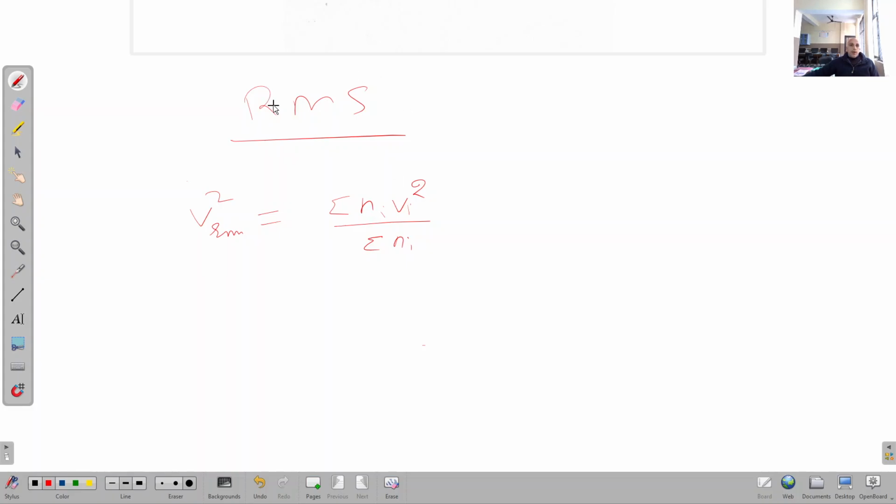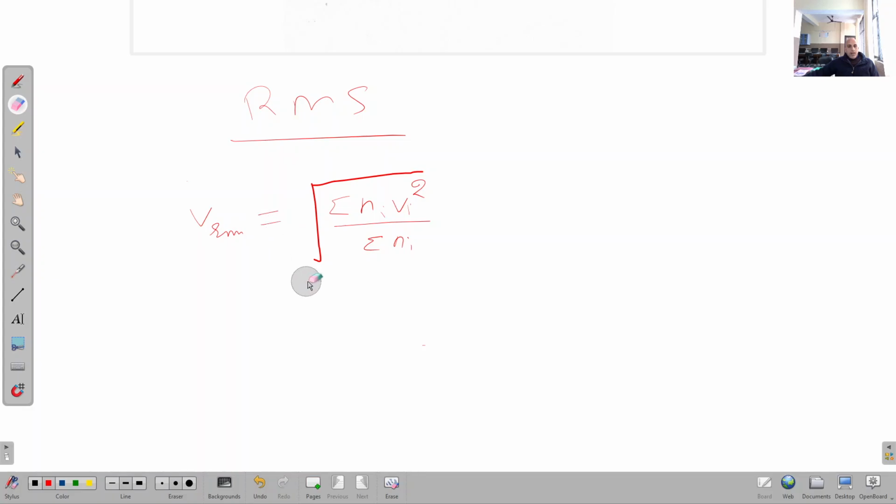Because it is written root mean square, and when we divide this sum by the total number of gas molecules, that is summation of Ni, it becomes the mean of the square of the velocity of all the gas molecules. Root, automatically when we take this square to the other side, it will become root, right? So in that case you will be left with BRMS. Clear?